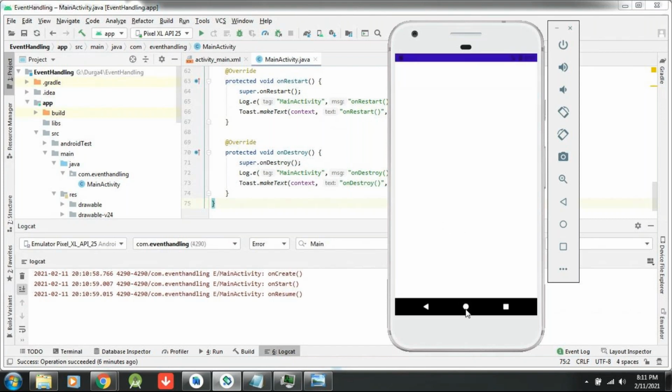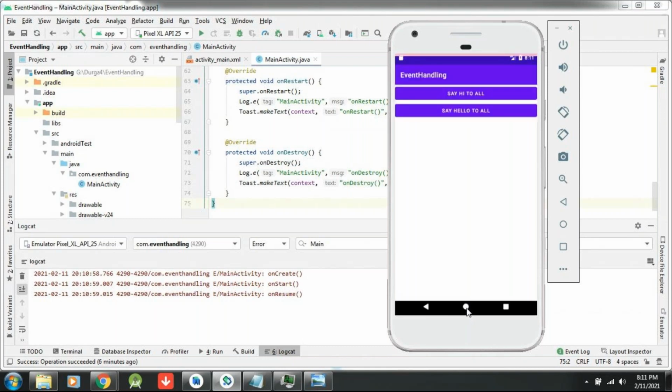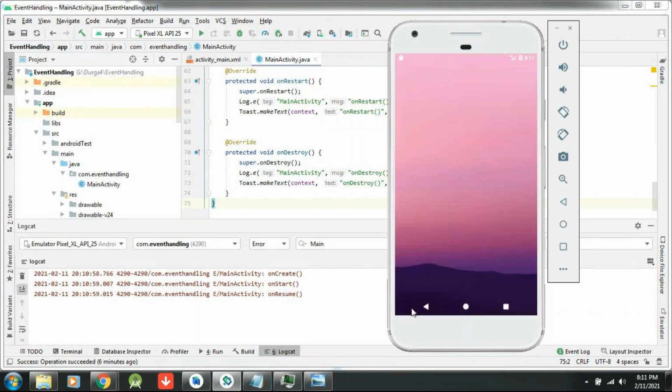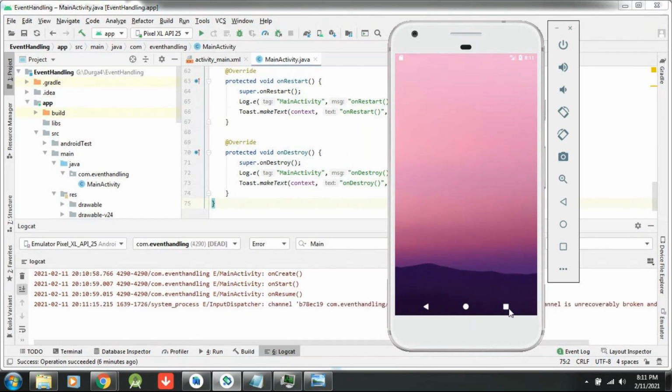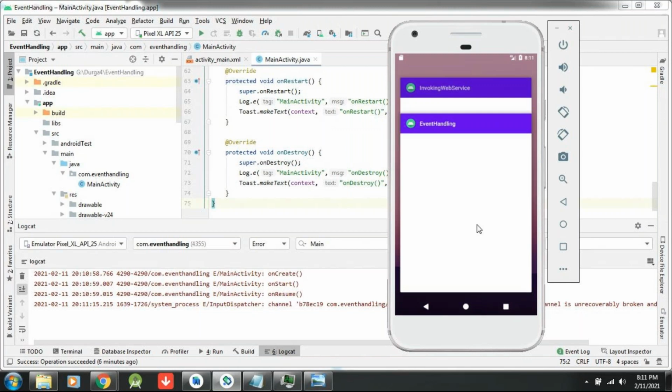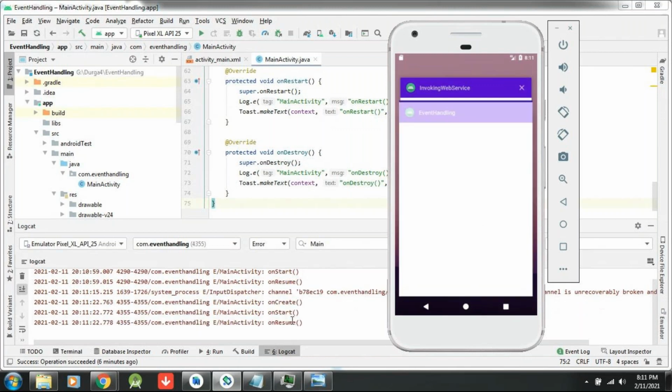When I click the home button, it is giving some problem. Now I am restarting. See, onCreate, onStart, onResume.